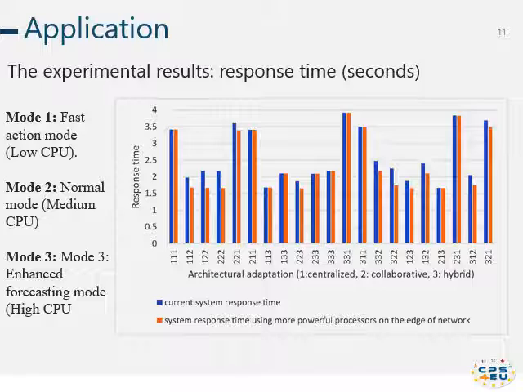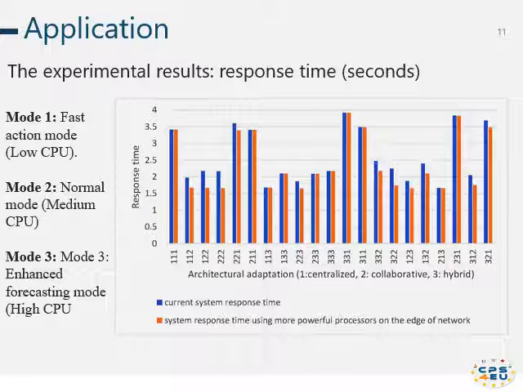As you see in the figure, managing the fast action mode as mode 1 and the normal mode, that's mode 2, with centralized, and the enhanced forecasting mode, that's mode 3, with hierarchical architecture minimizes the system response time. In addition, adapting the architecture from distributed for mode 1 to centralized for mode 2 and hierarchical for mode 3 provides the same optimal response time. That's 1.66 seconds. This part of the simulation is shown with blue bars.